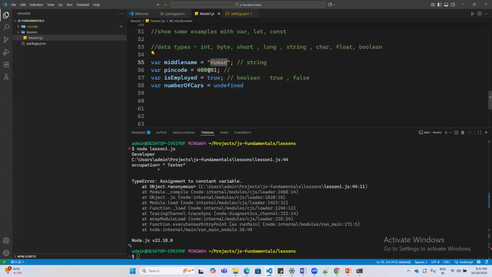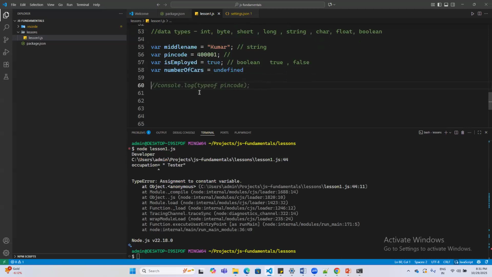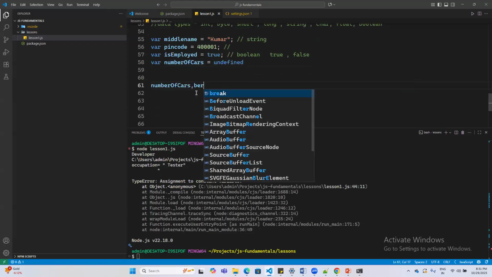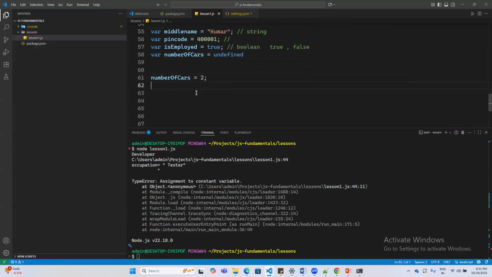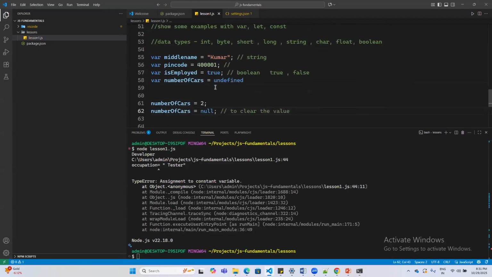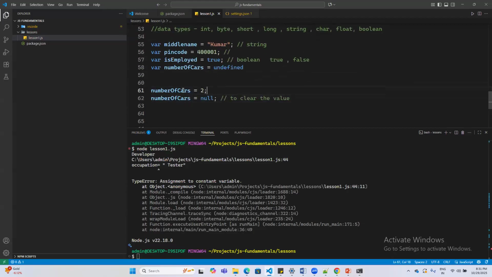It can be a string, it can be a number, it can be a boolean, right? So if you mouse over this variable, number of cars, it becomes of type any. And this is a very dangerous type to have, because we do not have control over this number of cars. So when I say number of cars equals 2, that is allowed, no issues there. Can I reassign this value to null? Even that is allowed. Why? Because now it is of type any. It really doesn't matter what kind of data you want to assign to this variable.